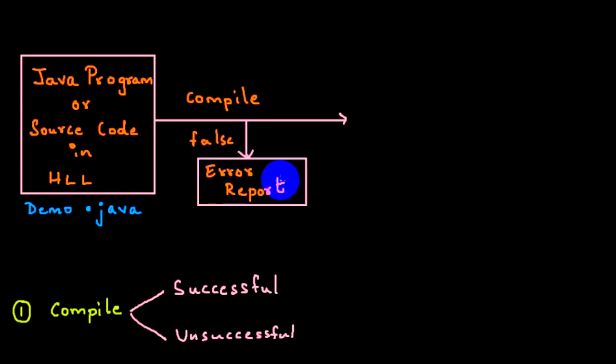This error report has the complete information about the error. Okay, what is the error? Why did it occur? And what am I supposed to do in order to overcome it? Every piece of information is there in that error report. So based on that error report, I have to go back to my program.